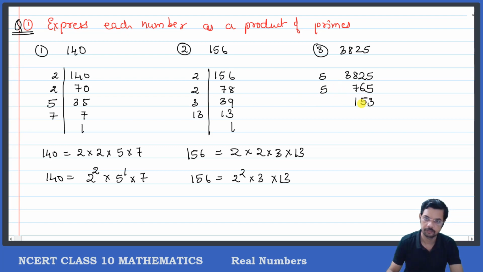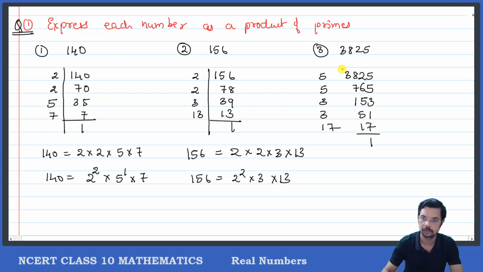Now 153: see, 1 plus 5 plus 3 is 9. So when you add these numbers, it will go with 3. Okay, I think everyone knows the divisibility check. So divide by 3. 3 5s are 15 and 3 1s are 3. 51 goes in which table? 17 3s are 51, or 3 into 17 is equal to 51. So again 17 into 1. So this is done. We go on until we get remainder 1.